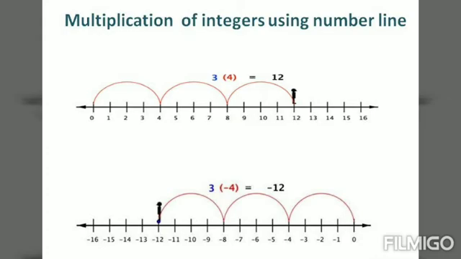Now we'll start from 0. We have to move 3 steps by skip counting by 4. At the third step we'll get the answer minus 12. So this is the way we use the number line to multiply integers.